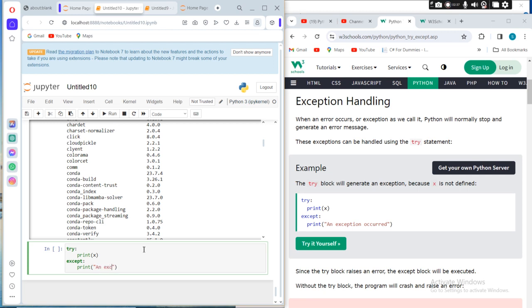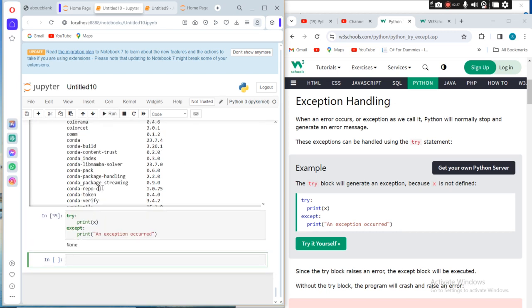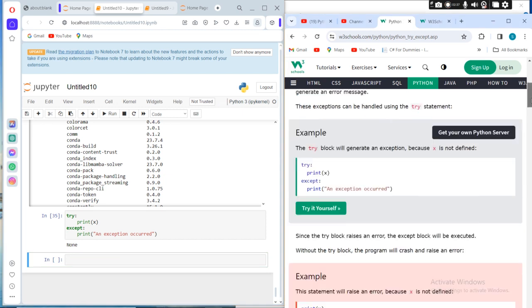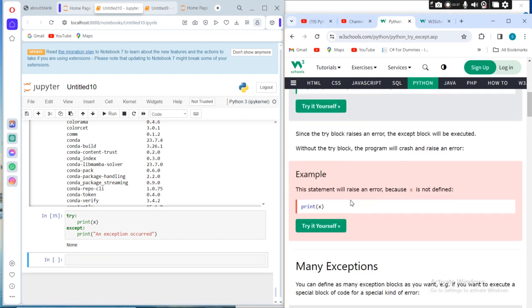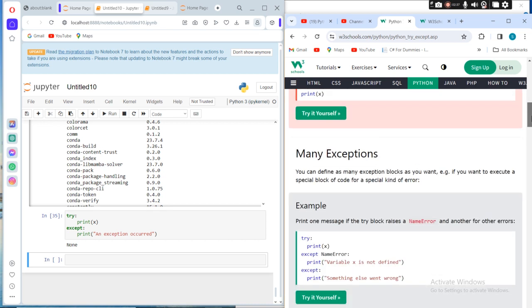"An exception occurred." So what will be printed? "An exception occurred." Since the try block raised an error, the except block will be executed. Without the try block, the program will crash and raise an error because x is not defined. So what should be printed in here?